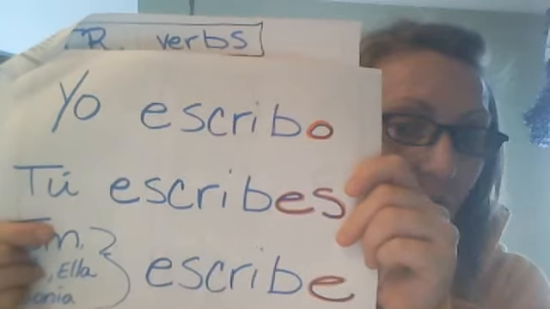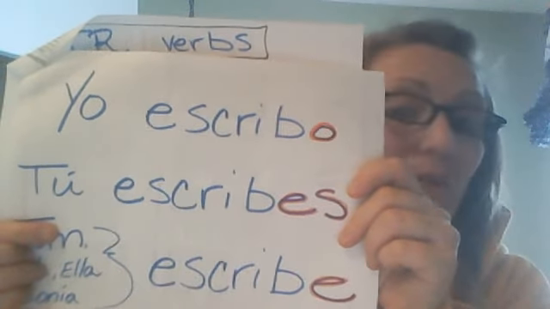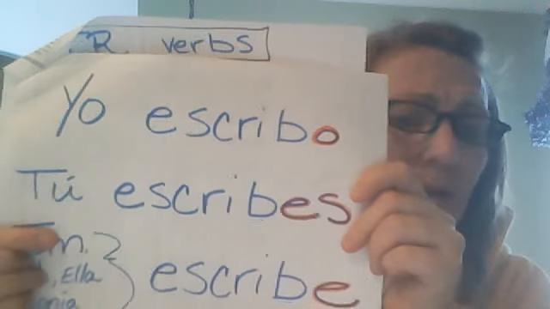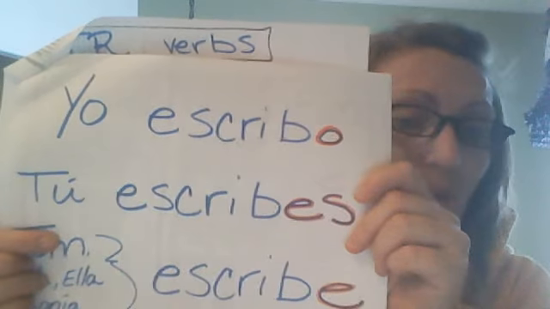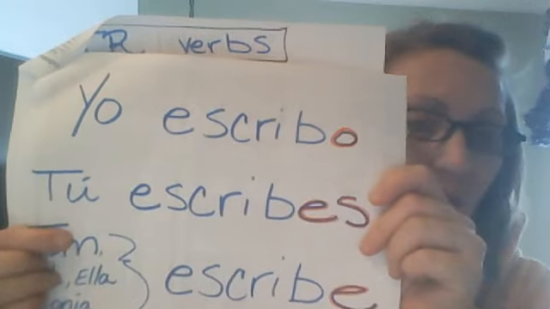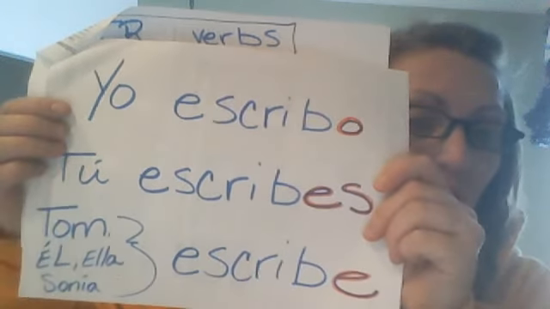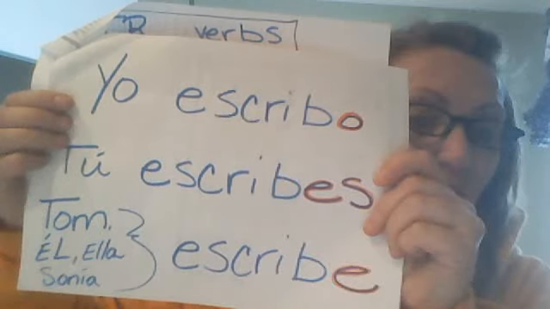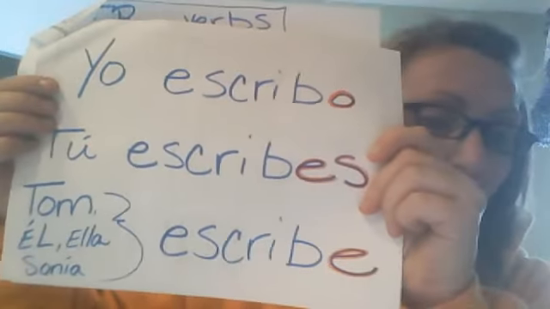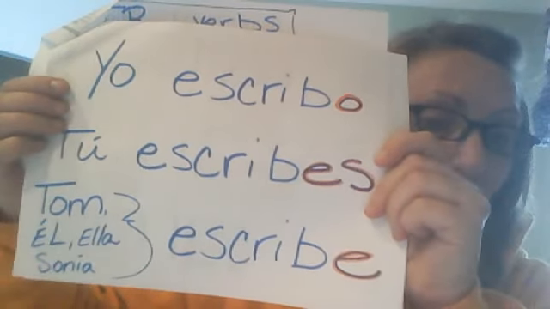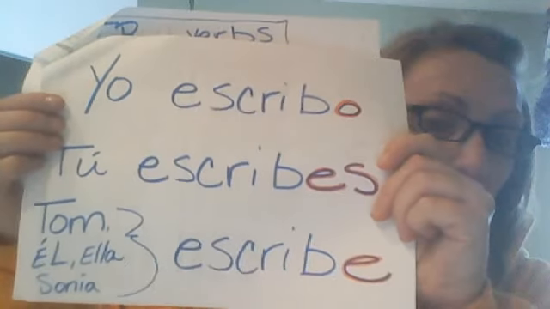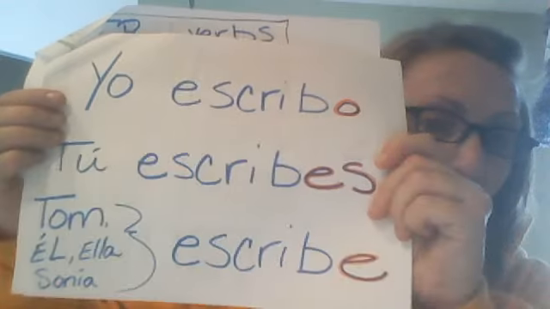And this is a pattern that we see with all of our verbs, whether it's an AR verb, an IR verb, or an ER verb, which I don't think we've gotten to yet, but maybe we have. All of our verbs are going to follow this pattern. So O on the end is I do it. Yo escribo. Tú escribes. You write. What about third person? Ella escribe, she writes. Él escribe, he writes. What about Tom or Sonia escribe? He or she writes. And that is a pattern that always stays the same as well. Only the E on the end there.